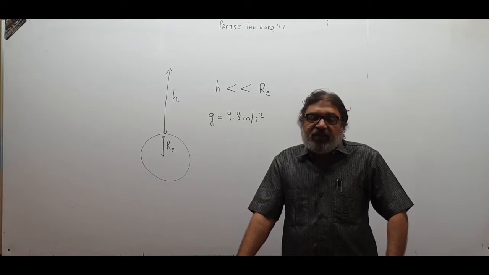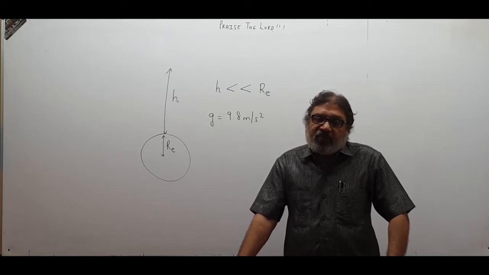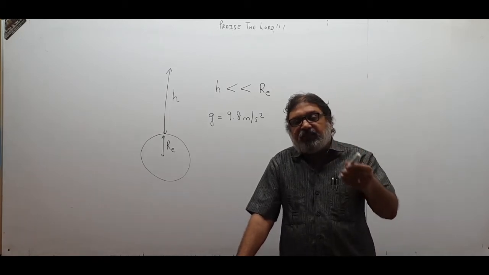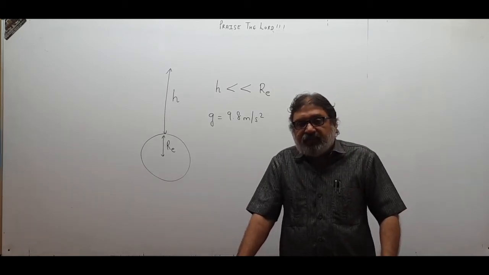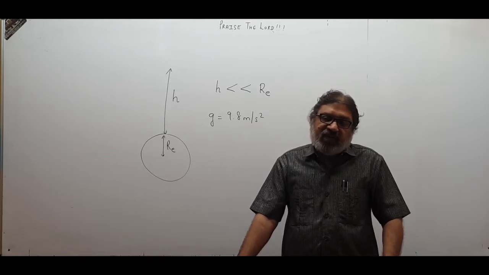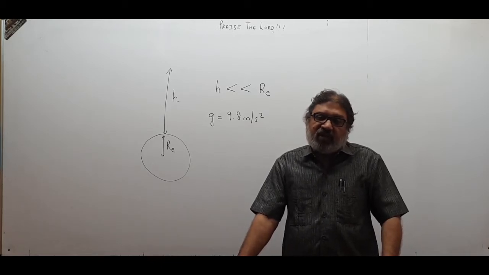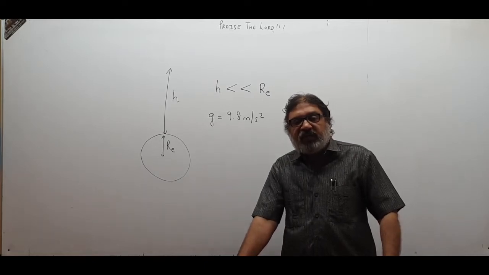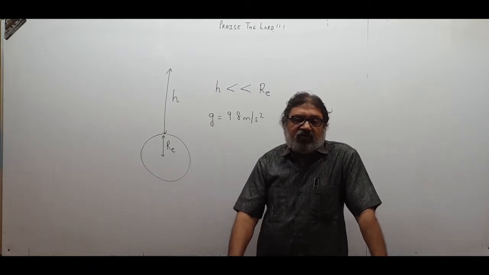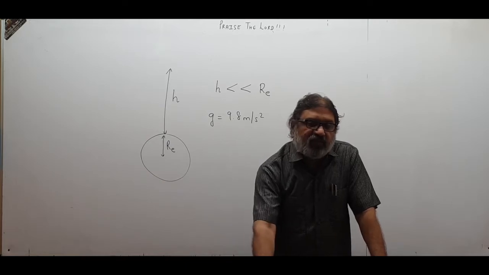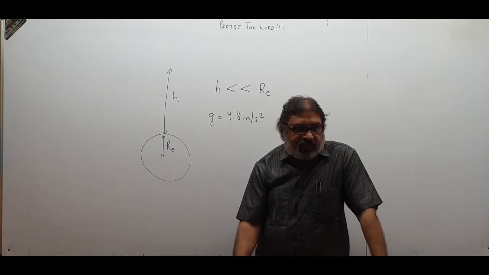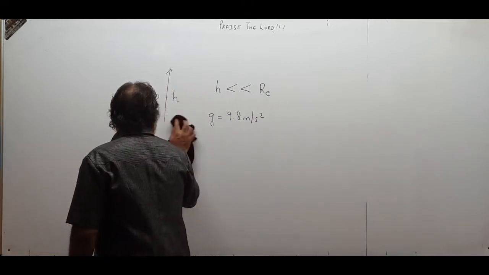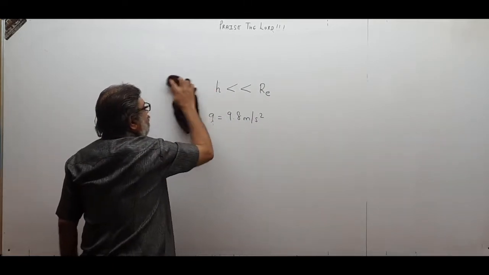We are assuming there will be no loss of mechanical energy, which is made up of kinetic and potential energy of the body, because there is no friction with air. Even if those effects are present, they are not causing much loss to the mechanical energy of the body. We will assume like that. So with these assumptions, we begin our topic.